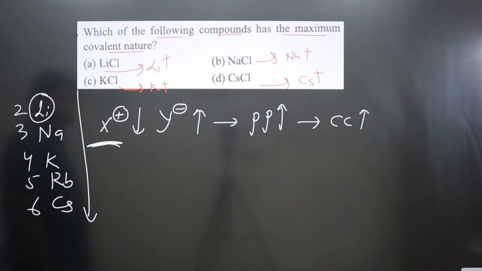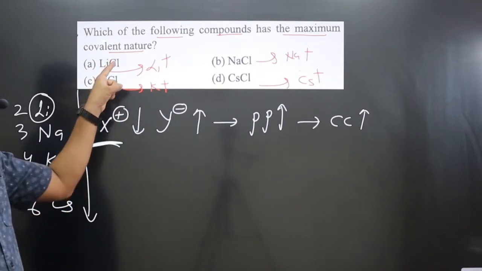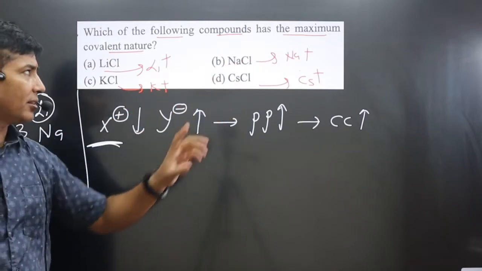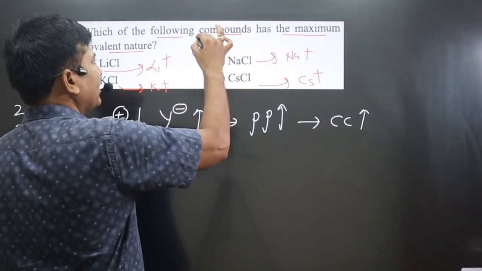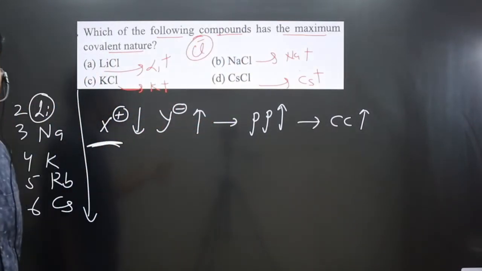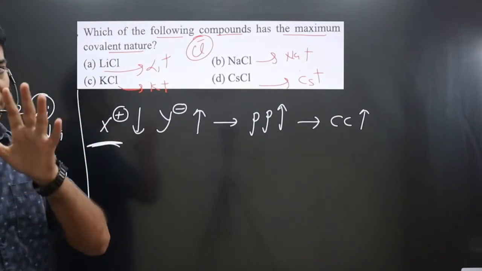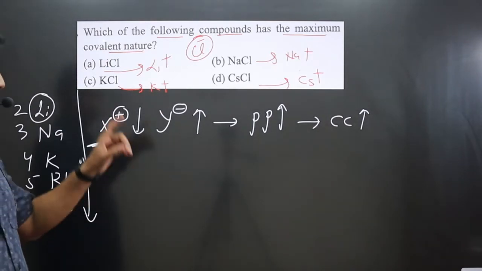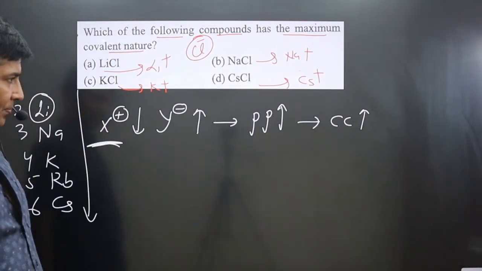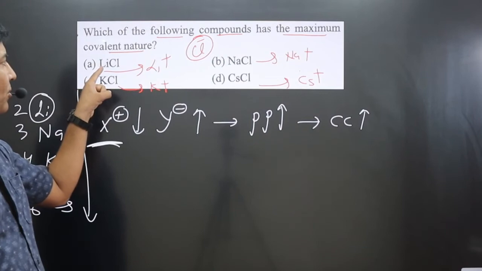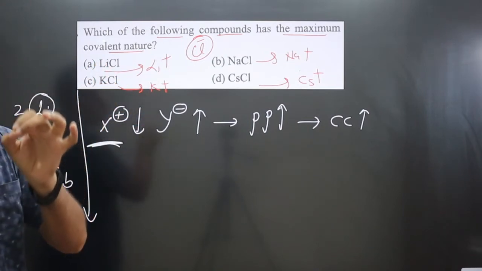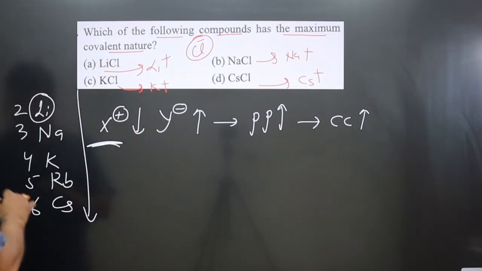If we talk about the anion, you can see Cl minus, Cl minus, Cl minus, Cl minus. In all these compounds Cl minus is given, so their charge as well as size is the same, so there is no comparison among the Cl minus ions. We focus only on cationic size. So the smaller the size, the higher the covalent character.